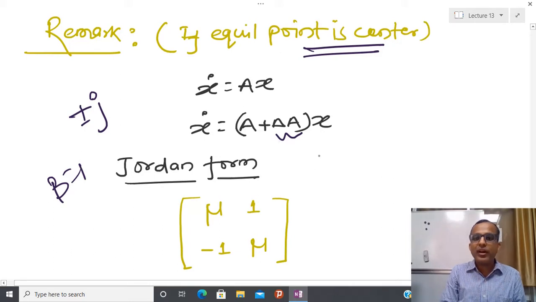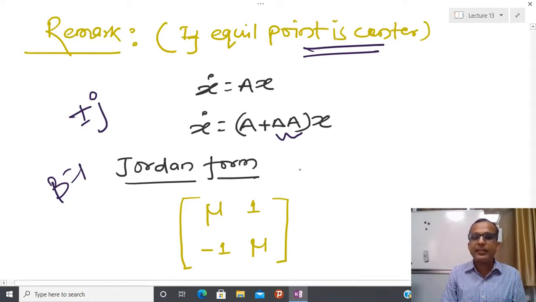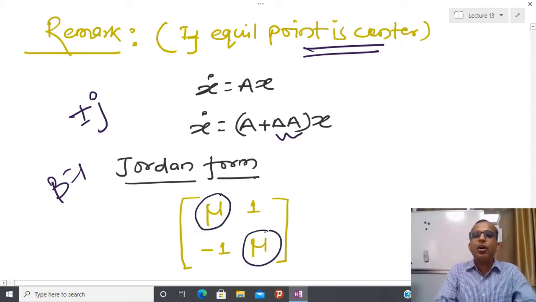So what we are telling is that if I have a stable or unstable focus, a stable or unstable node, or a saddle point, then the same kind of behavior they will preserve under perturbation. But try to see that in the case of center, this quantity mu becomes either positive or negative.